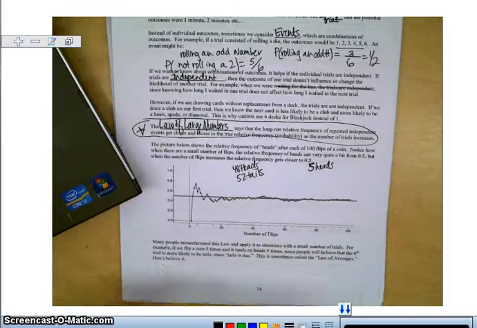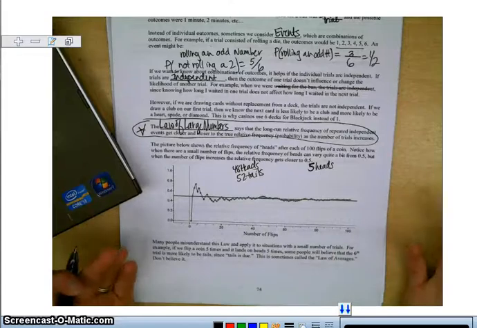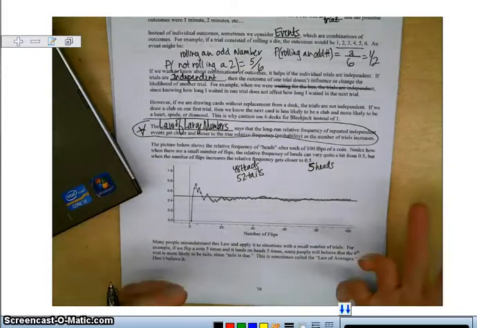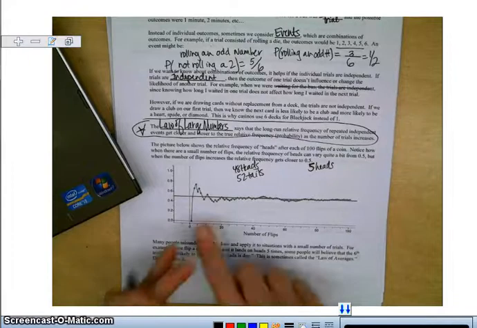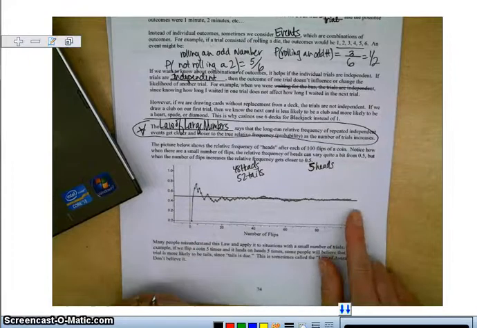So that's kind of the law of large numbers. The more you do something, the closer it's going to get to the actual probability, because the true probability of getting heads on a flip of a coin is 50%. If you just do a few trials, it might not represent the 50%. Out of 4, you might have gotten 3 heads, so it might look like a lopsided coin. That is not the case.